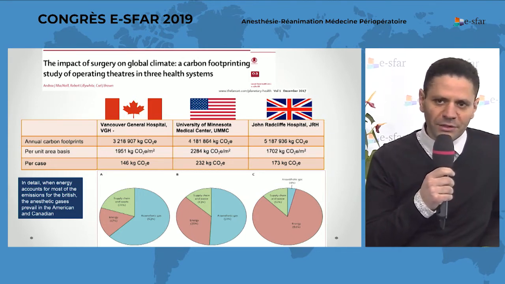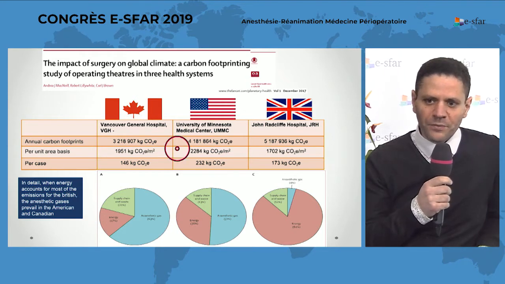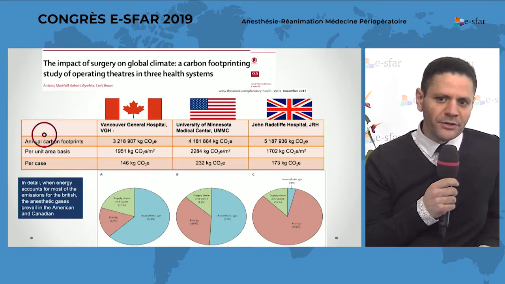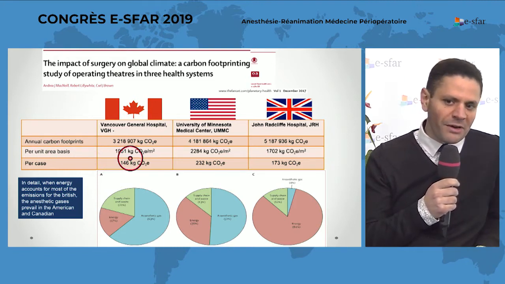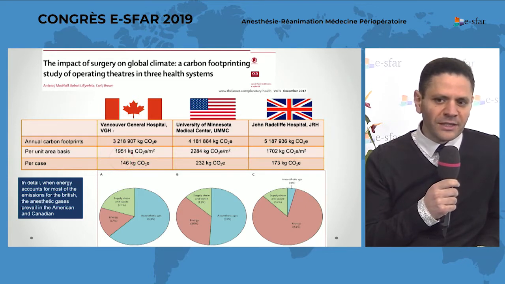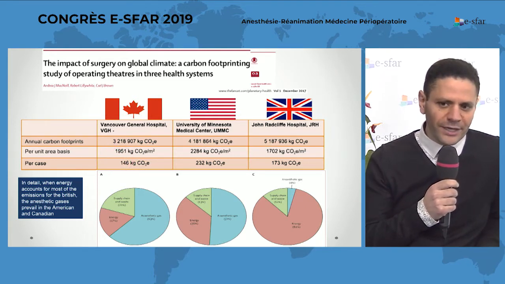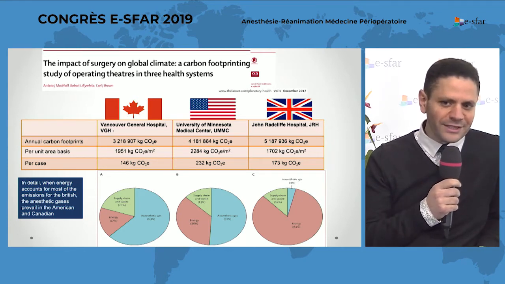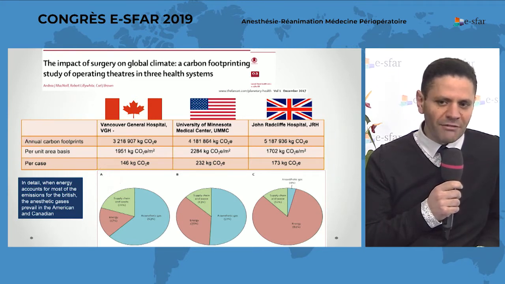And if we refer this CO2 equivalent per unit area basis, we have about 2,000 kilograms CO2 equivalent per square meter. And if we refer these numbers to cases or patients, we have a huge difference between 2 neighbor healthcare systems, the Canadian and the American.